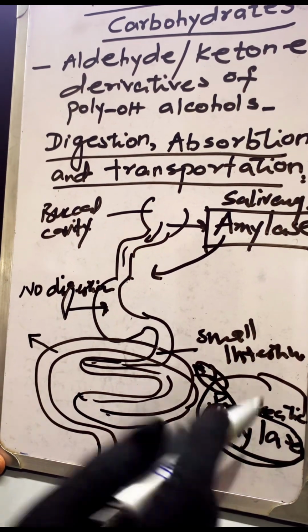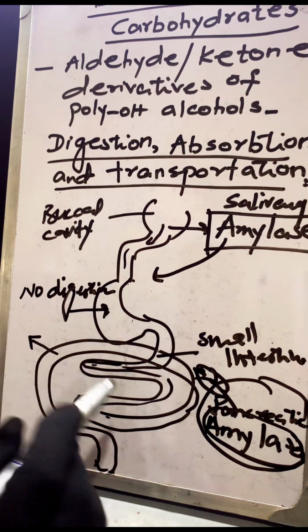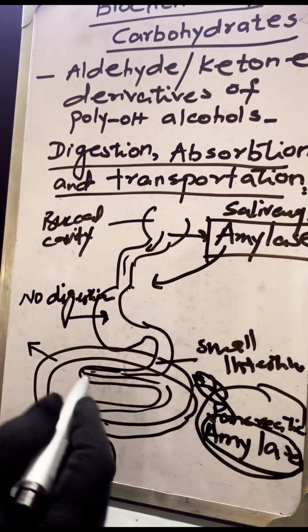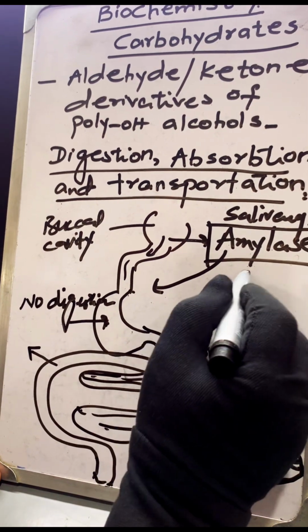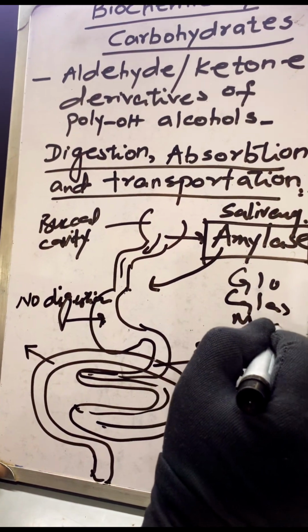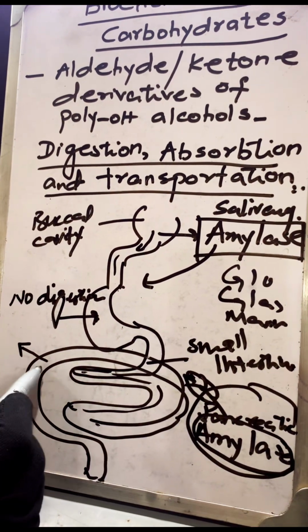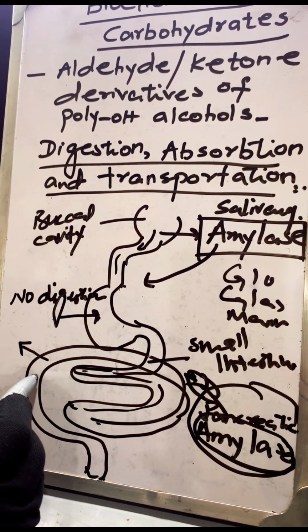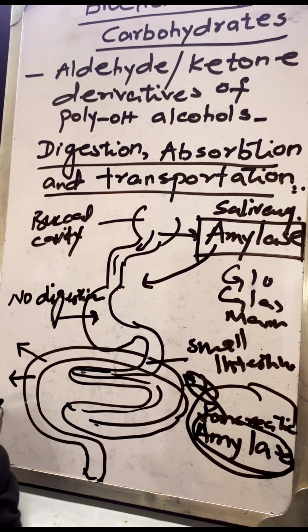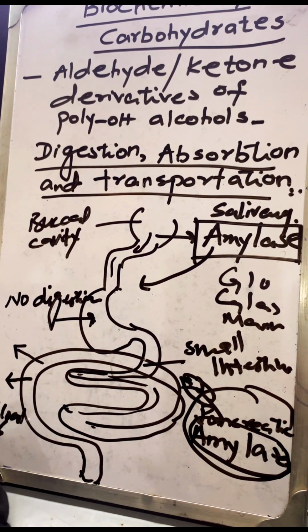So this amylase breaks the macromolecule into small pieces, and these are monosaccharides, either glucose, galactose, or mannose. All these are monosaccharides. They can then cross the wall of the small intestine and come into the bloodstream. This is the bloodstream.